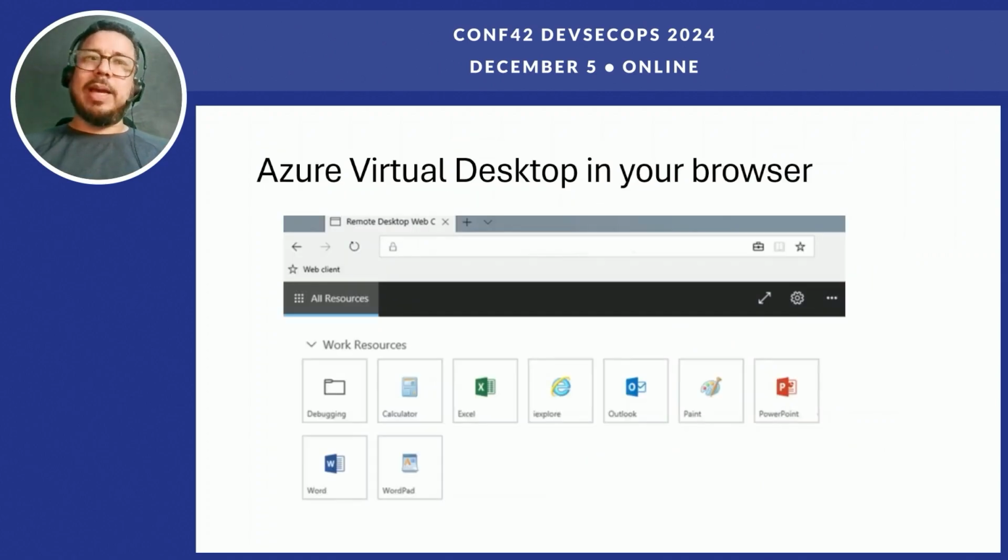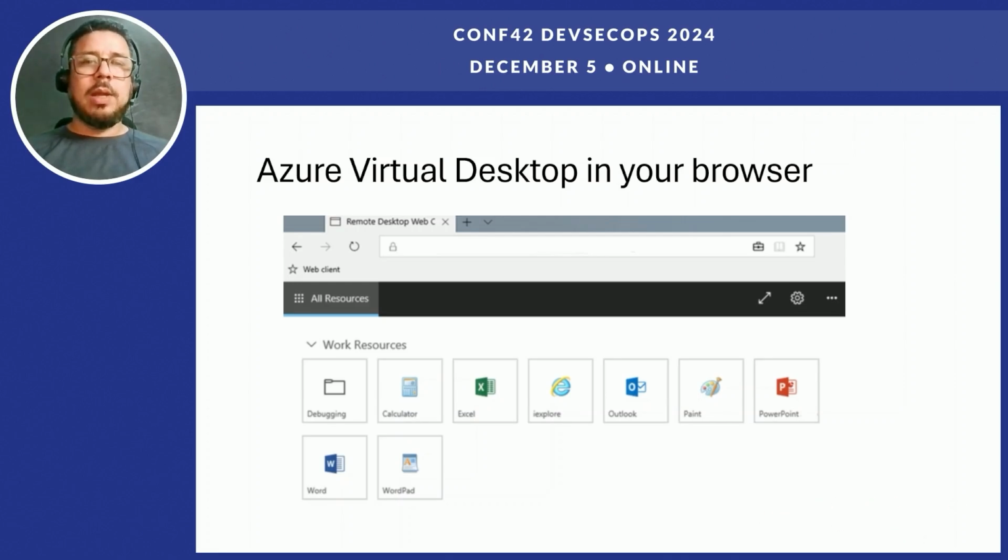One good aspect of Azure Virtual Desktop is that you can use it in your browser. In fact, you can use it in any environment or any device that supports HTML5. So you can connect to your environment through the browser, or even in Windows or Mac, you can use